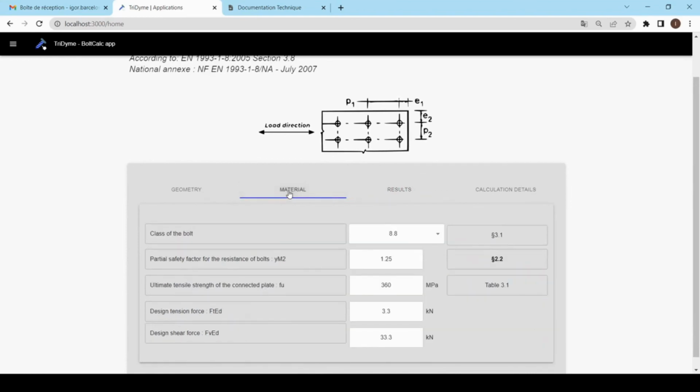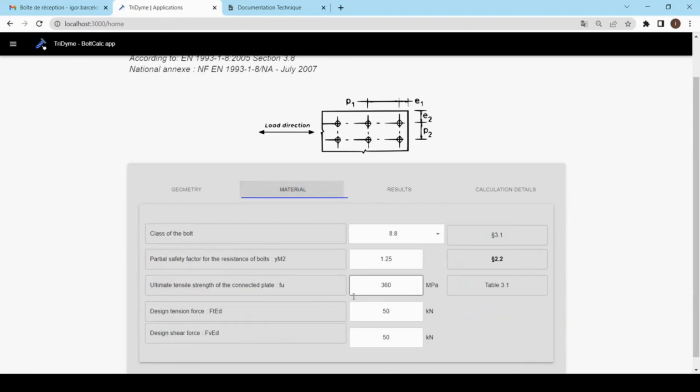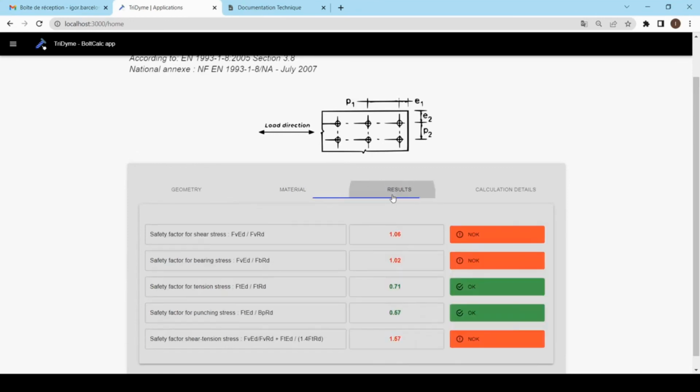Okay, let's see if I put here 50 and 50, we see that okay, is still okay. Let's try more. Let's say 100 and 100. Okay, all right, that's it. And see, in this case, we see that okay, some verification are not satisfied. They are indicated in red.